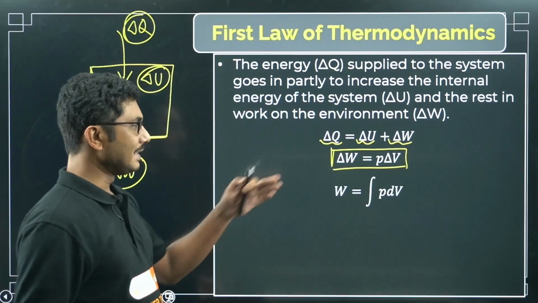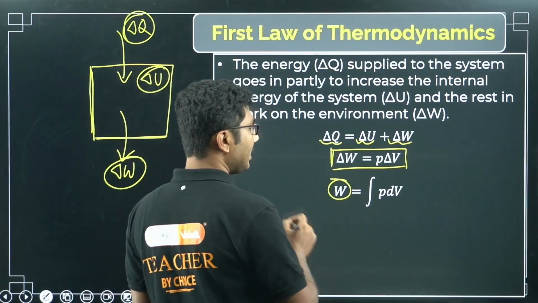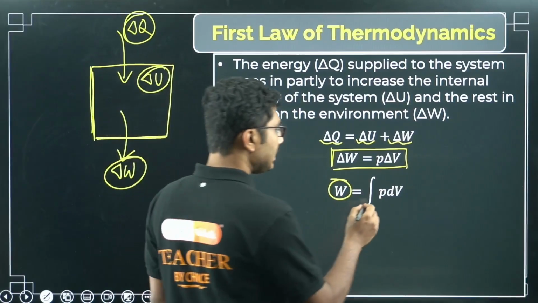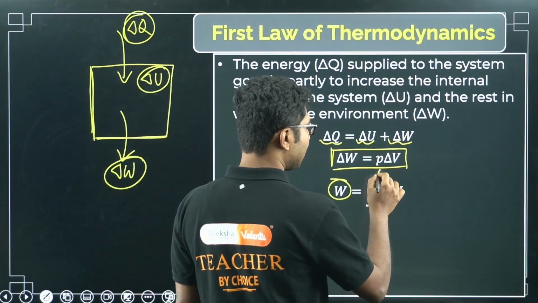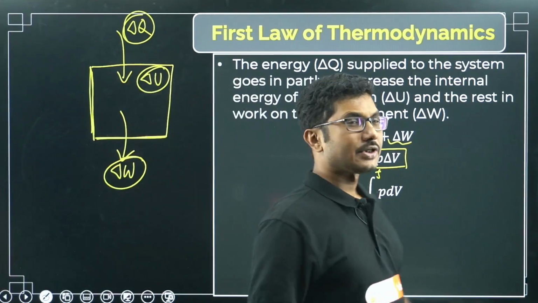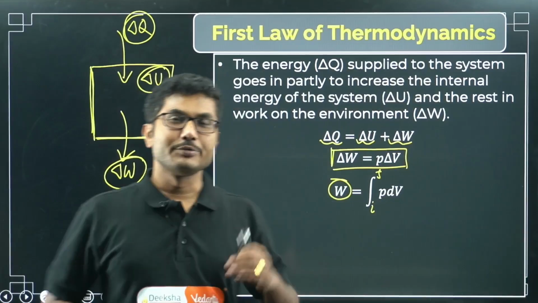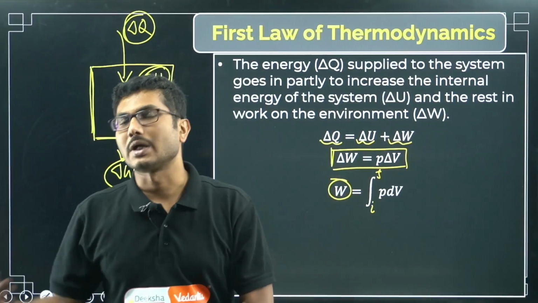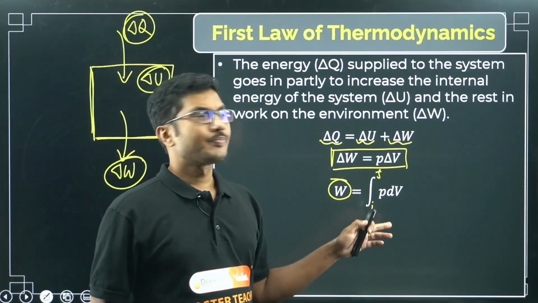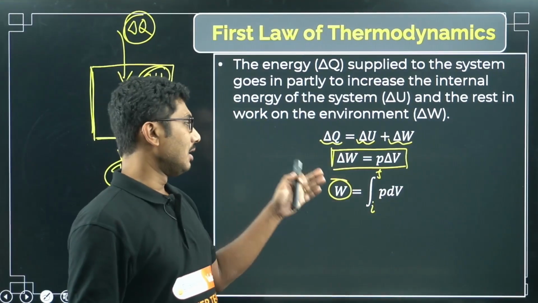And in terms of integration, the total work done can be calculated by integrating from the initial state to the final state. There will be some values. So at some constant temperature, constant pressure, say 10 atmospheric pressure, volume changes from 1 liter to 2 liters. What is the work done? So you have to calculate the value. This is the initial condition, this is the final condition, and if you integrate it, you will get the value of work done.